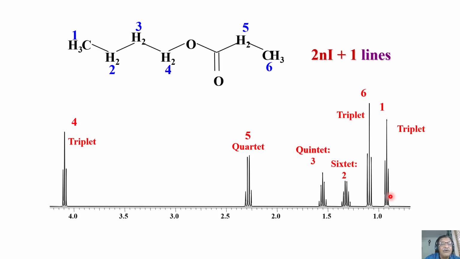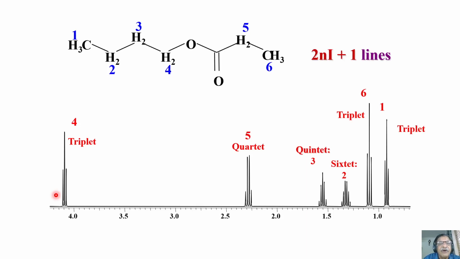Now, if I have a protein with 50 amino acids like this, each of them can give rise to C alpha, C beta, C gamma, and NH peaks like this. In the entire range of the spectrum from 0 to 10 ppm in the proton spectrum, all 50 amino acids give proton signals. What will you do?